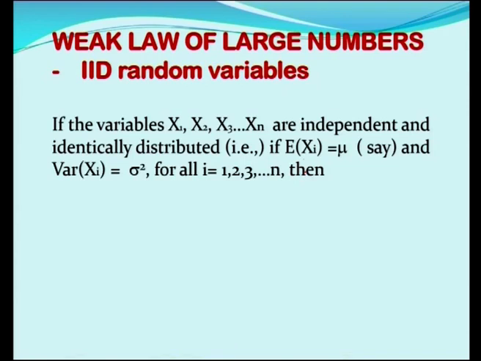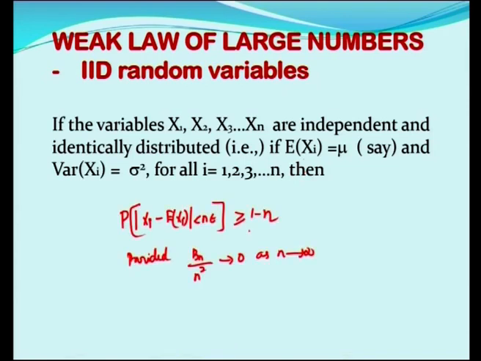What does WLLN for IID state? P of modulus of (Sn by n minus mu) less than epsilon is greater than or equal to 1 minus eta, provided Bn by n square tends to 0 as n tends to infinity. This is the weak law of large numbers for identically and independently distributed random variables. We shall do a problem in WLLN for IID random variables.